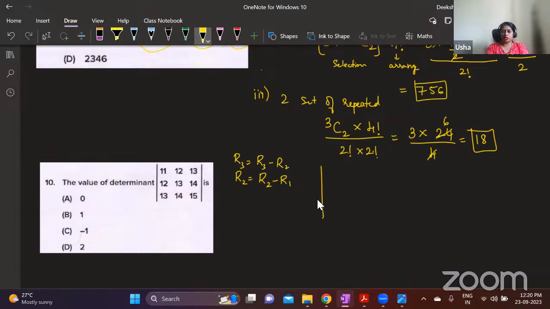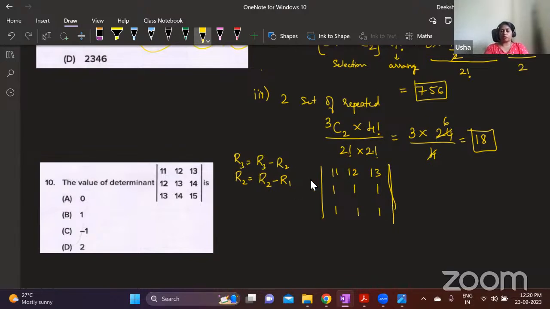You don't have to write this, I'm just writing here. R3 is R3 minus R2: 13 minus 12, 14 minus 13, 15 minus 14. Now R2 is R2 minus R1: 12 minus 11, 13 minus 12, 14 minus 13. R1 I am not changing. So here I have 2 rows that are the same. Therefore, the determinant is 0.